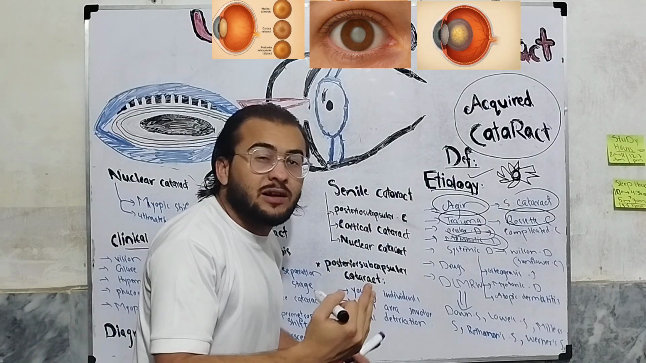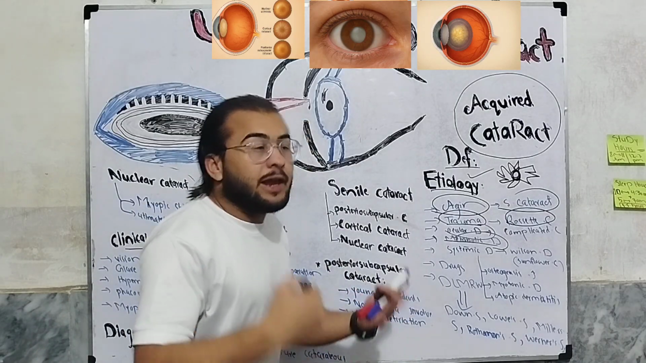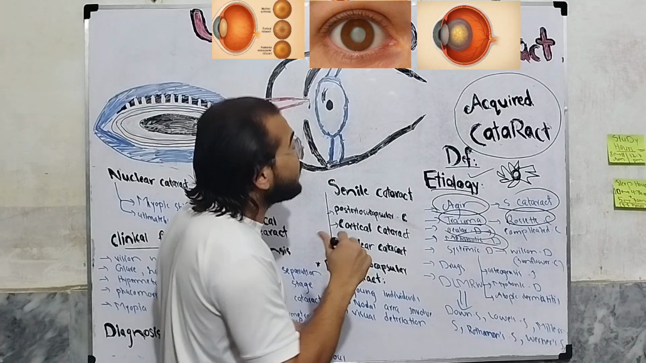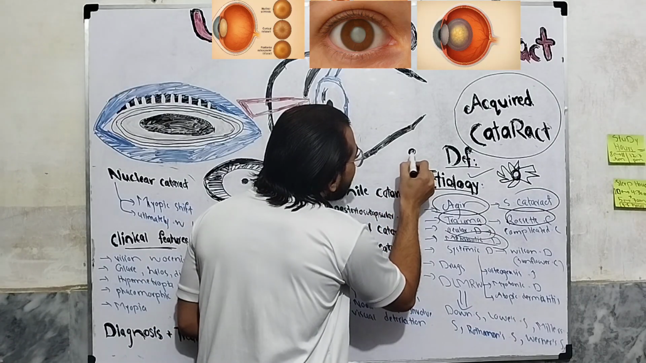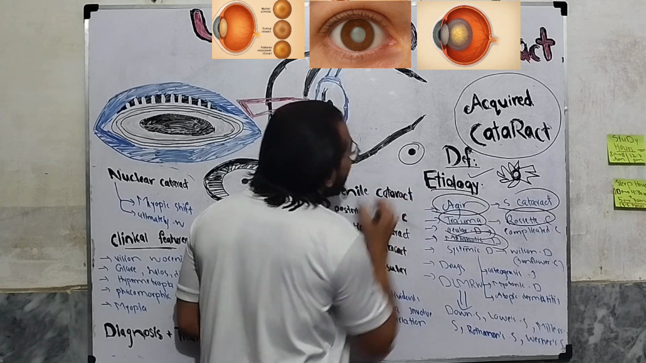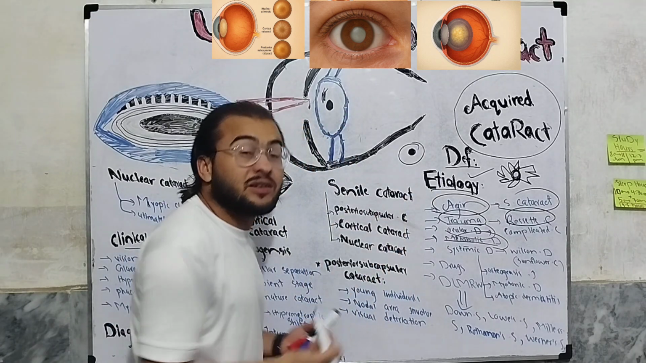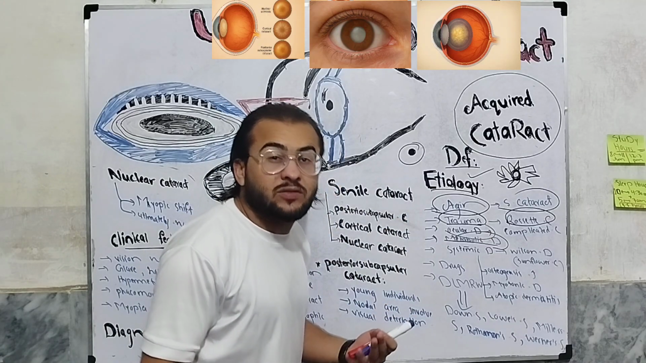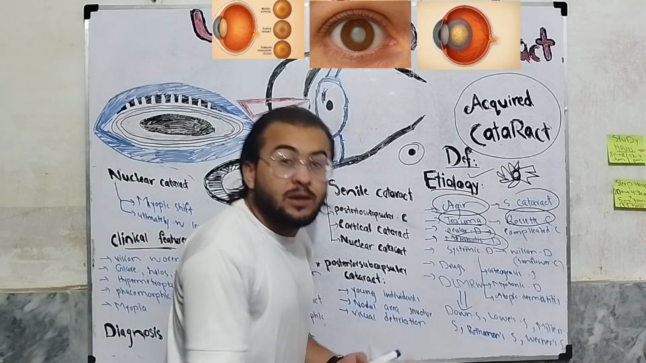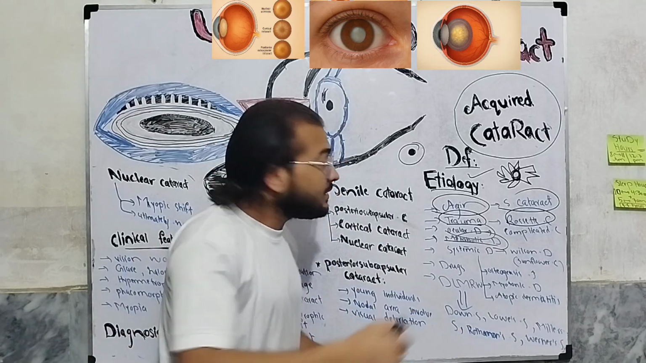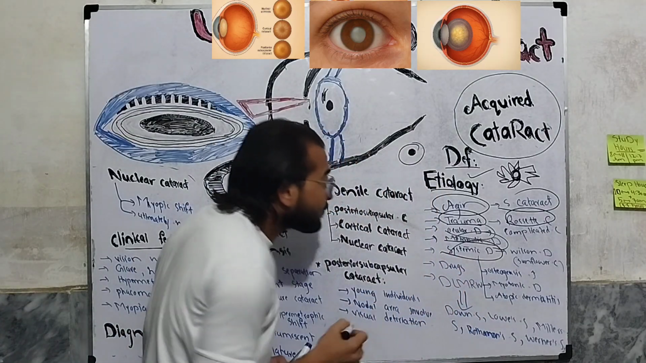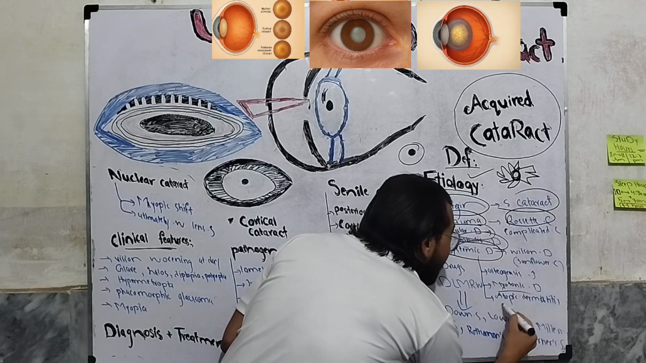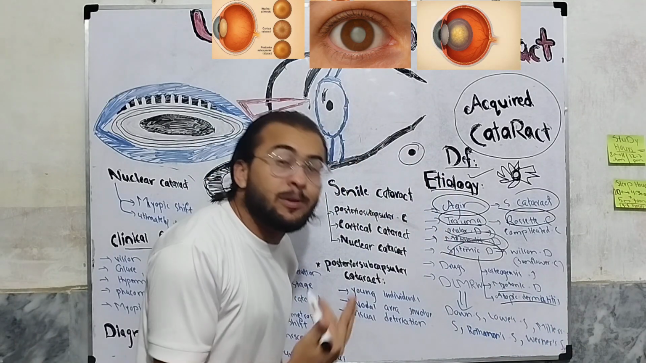Systemic disorders like Wilson disease. In Wilson disease there is a special type of cataract, the sunflower cataract, which looks like this. Other systemic diseases, like osteogenesis imperfecta, myotonic dystrophy and atopic dermatitis, can also cause acquired cataract.